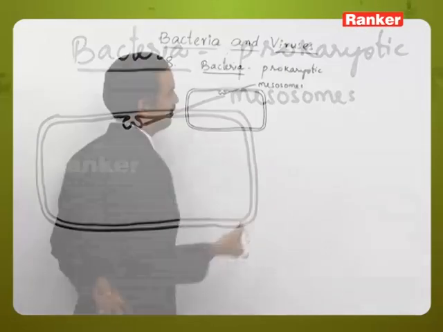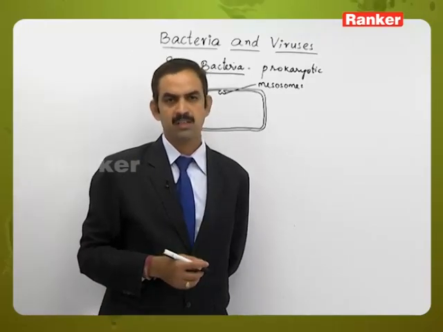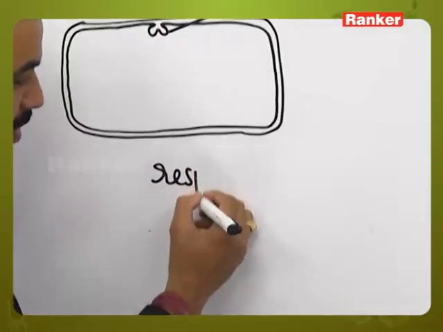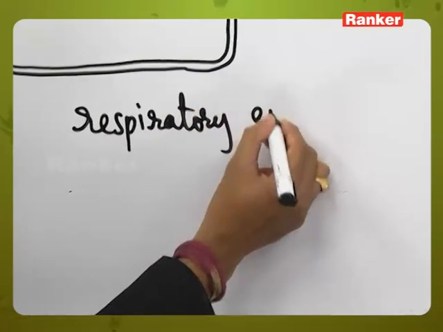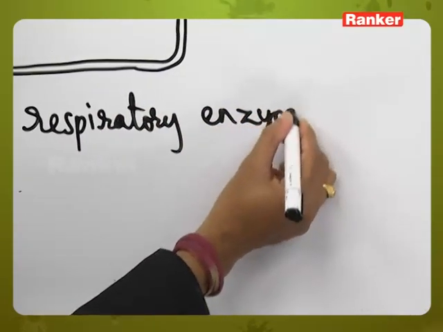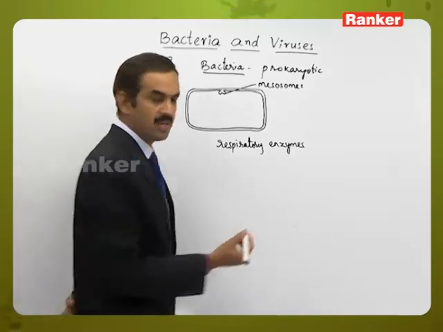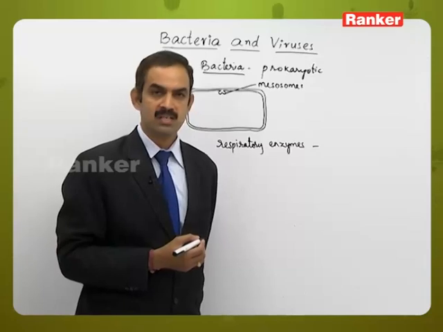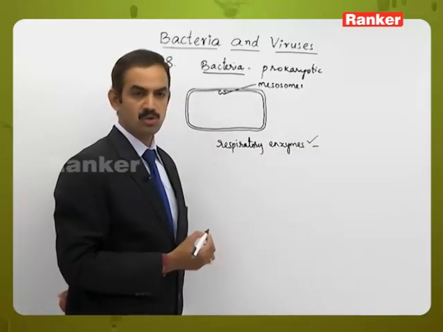When the scientists came to know that this type of inner foldings were present, they considered that these contain the respiratory enzymes, that means the enzymes which are used in the respiratory process, like cytochrome oxidase and also dehydrogenase enzymes. That means respiratory enzymes are present in the mesosomes.